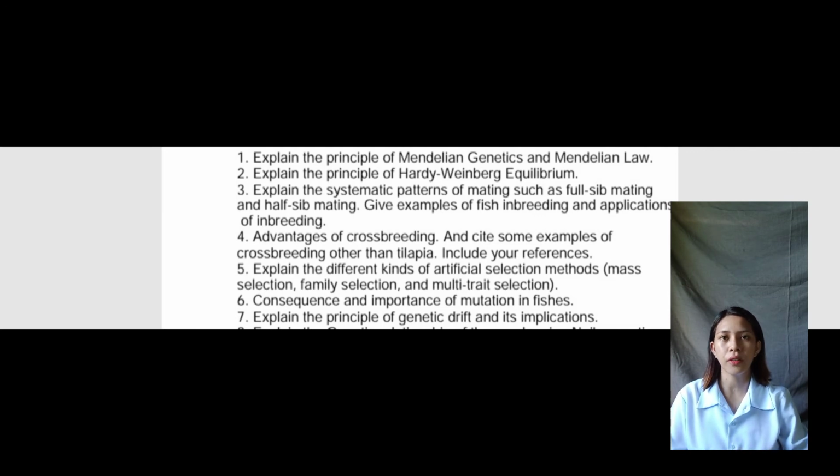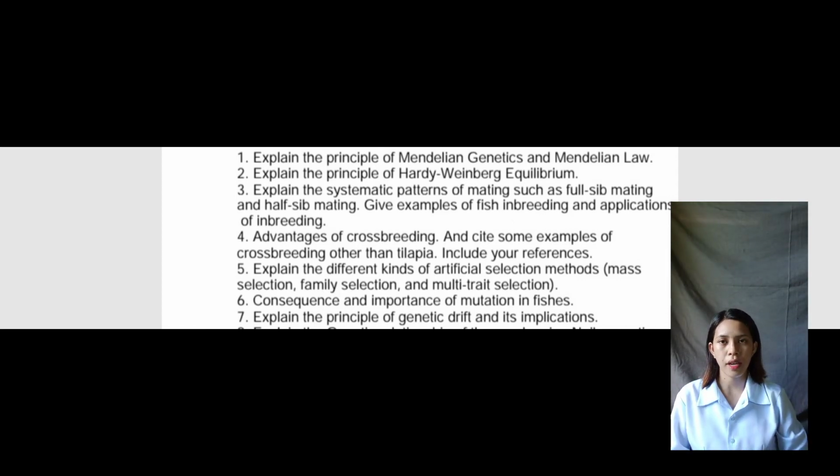Question number 3. Explain the systematic patterns of mating such as full sib mating and half sib mating. Give examples of fish inbreeding and applications of inbreeding. Full sib mating is when full sib progenies, having the same male and female parents from paired crosses within a population, are evaluated, and half sib mating is the mating between individuals that have one parent in common. Unfortunately, there have been very few inbreeding studies with fish. An example of fish inbreeding is the livebearer.